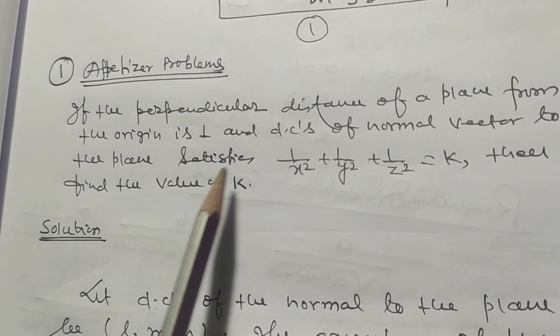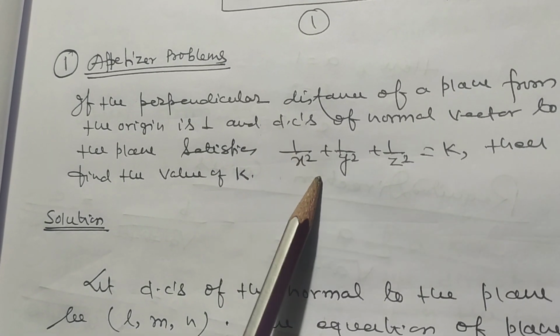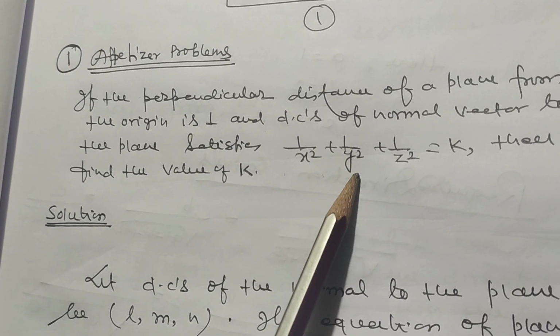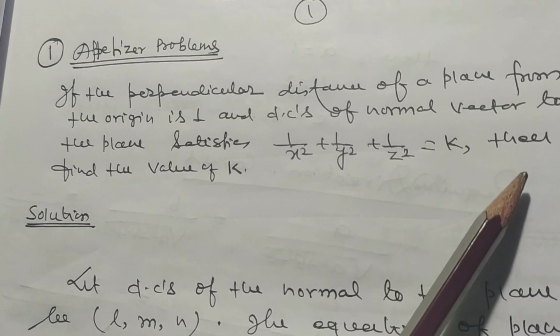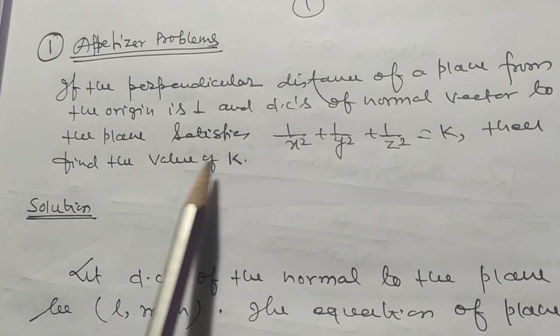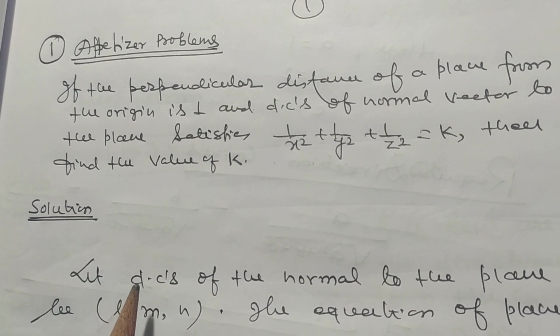If the perpendicular distance of a point from the origin is 1 and direction cosines of normal vector to the plane satisfies 1 by x square plus 1 by y square plus 1 by z square is equal to k, then find the value of k.